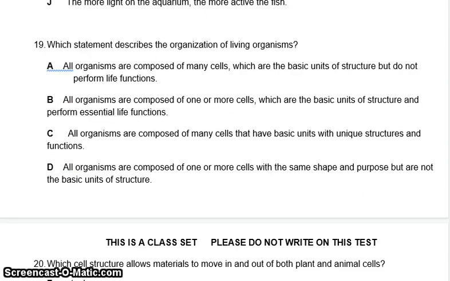Question 19. Which statement describes the organization of living organisms? A. All organisms are composed of many cells, which are the basic units of structure, but do not perform life functions. B. All organisms are composed of one or more cells, which are the basic units of structure and perform essential life functions. C. All organisms are composed of many cells that have basic units with unique structures and functions. D. All organisms are composed of one or more cells with the same shape and purpose but are not the basic units of structure.